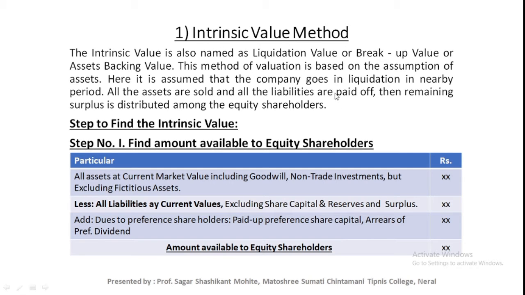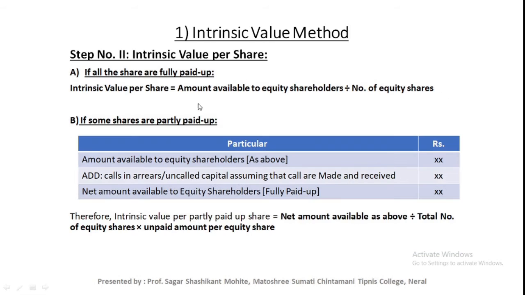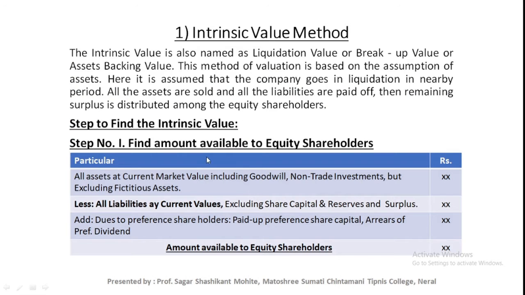Now how to find out the value of the shares in case of the intrinsic value method? There are 2 steps for the calculation of value of shares by the intrinsic value method. First step is find out amount available to equity shareholder. This is the first step, and the second step is calculate intrinsic value per share. Okay, these are the 2 steps. Now how to find out the first step answer?